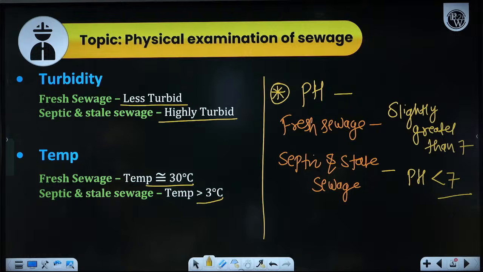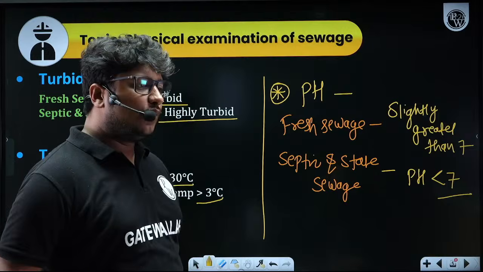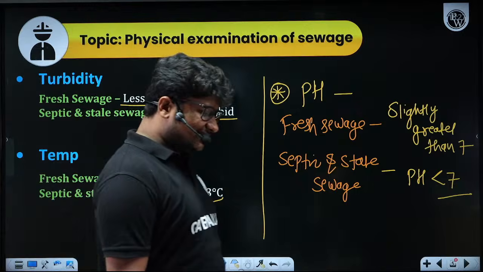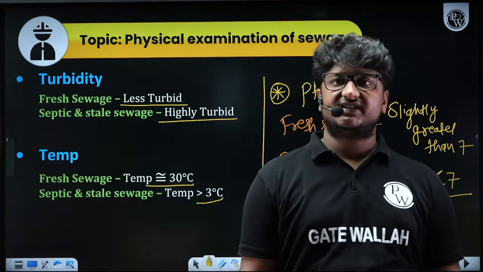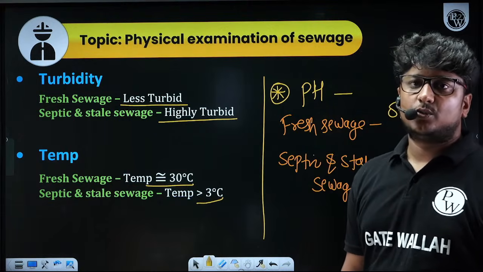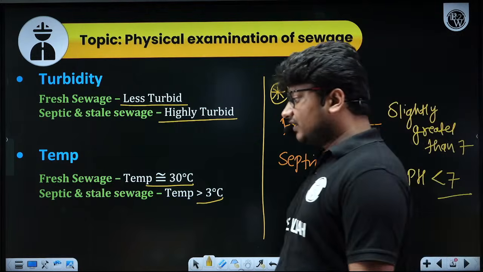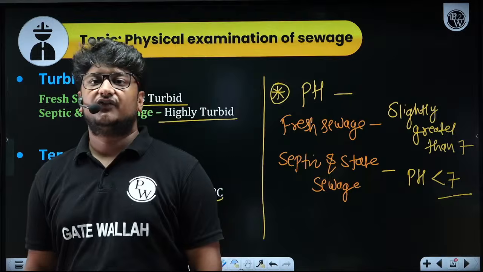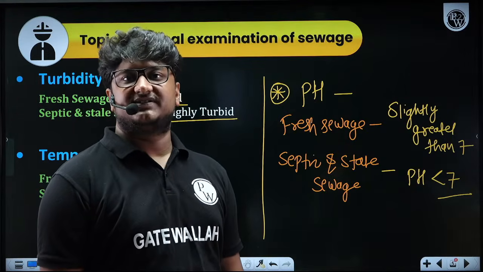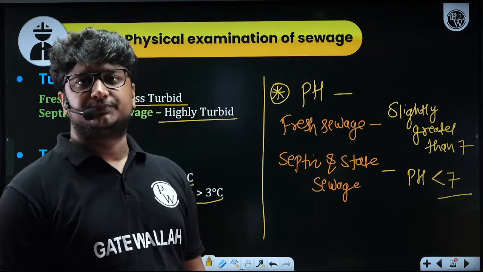In fresh sewage, generally what happens is that some amount of sludge comes from the kitchen sink and wash basin, basically when you're washing your hands or washing vegetables, and even when you are using the bathroom for bathing. In that case you use some soap or maybe shampoo, anything else, and most of these are alkaline products,